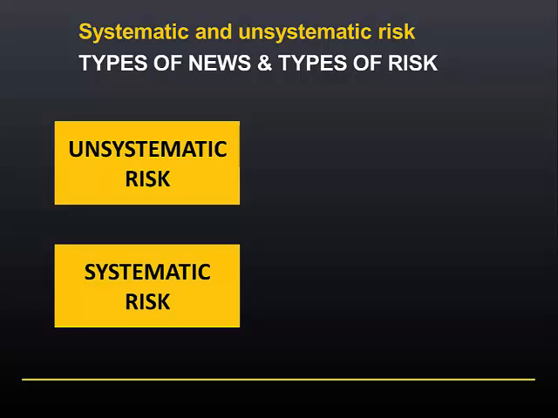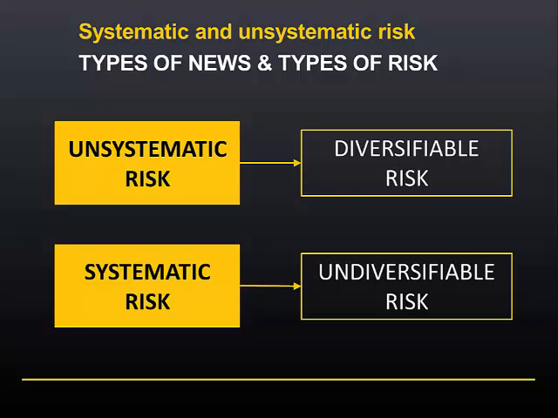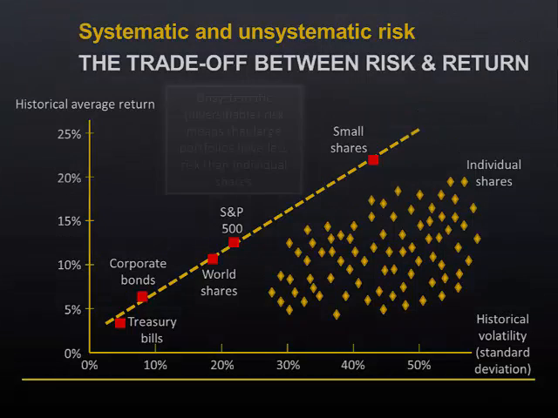Unsystematic risk is often called diversifiable risk. Systematic risk, on the other hand, is often called undiversifiable risk. It is because of unsystematic risk or diversifiable risk that portfolios have less risk for a given level of return than individual shares.